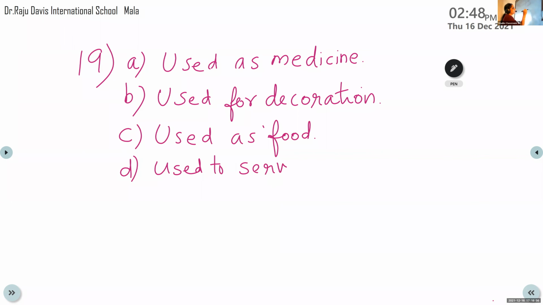Ma'am, we use these banana leaves for Onam. Yes. Only for Onam days? Only for Onam days. Used to serve food.